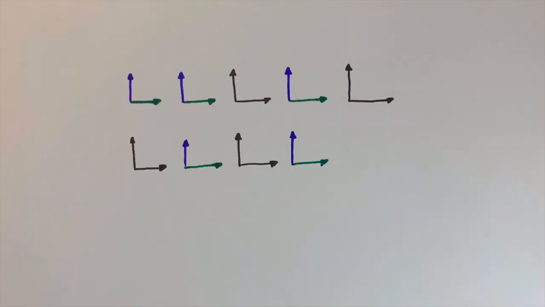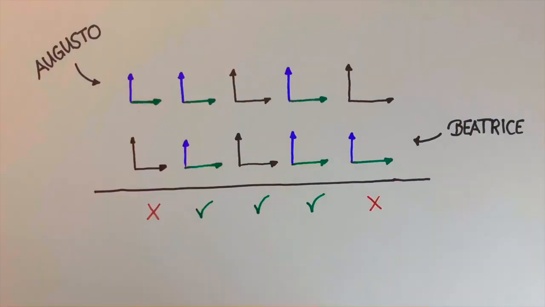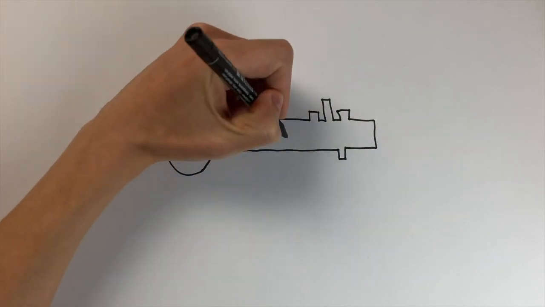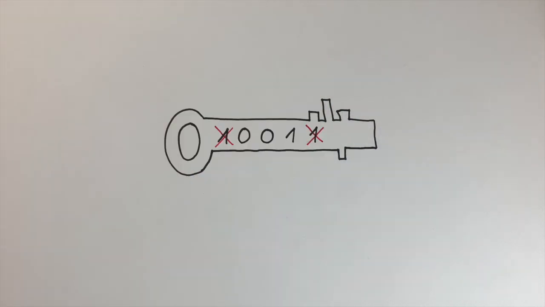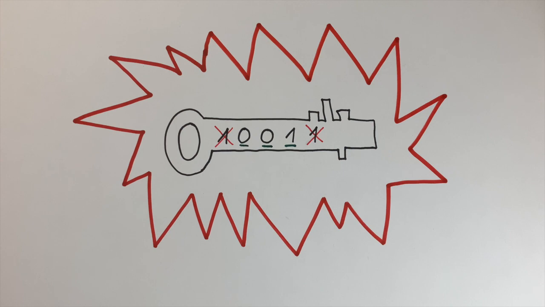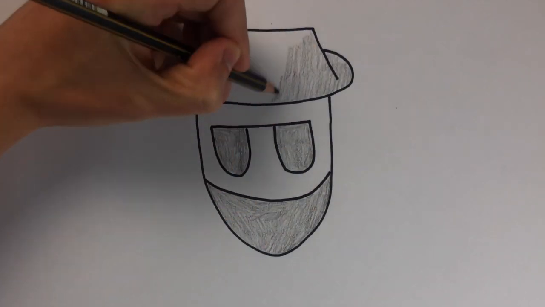They're only going to keep the shared basis. Why? Because if Beatrice uses a different basis from Augusto's, she will get a random result. As a matter of fact, this way they will know which measurements of t-shirts are correct and which are false. Every step of this process happens without them sharing explicitly the results of Beatrice's measurements. Hang in tight here. You just need to keep in mind that the exchange of a key is a matter of choice of basis. You might wonder what's the goal of this protocol.